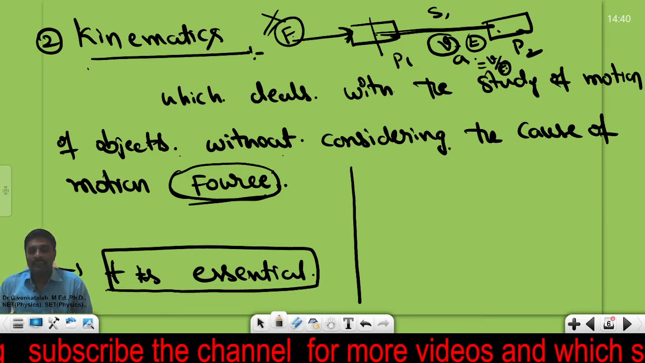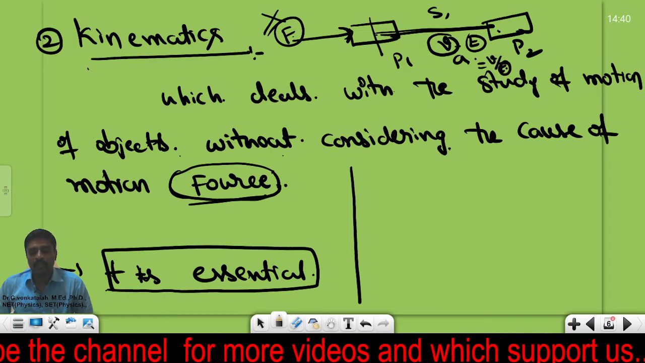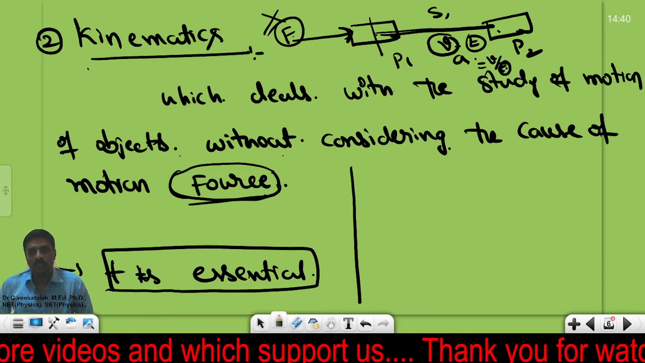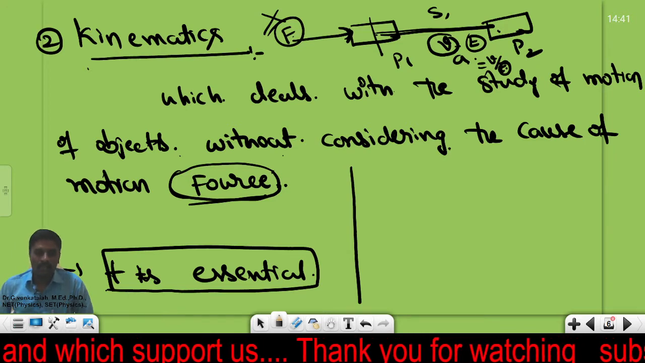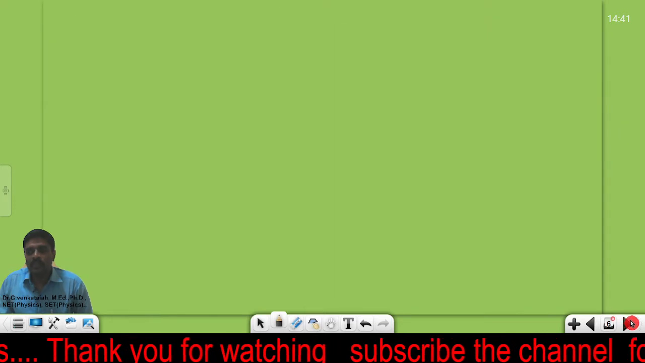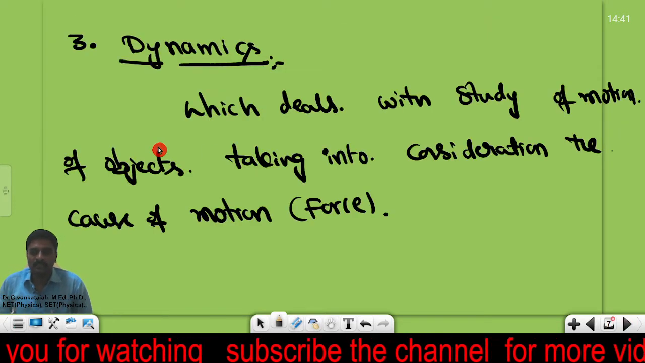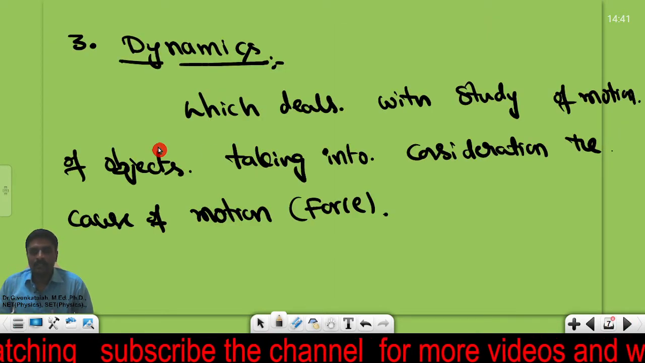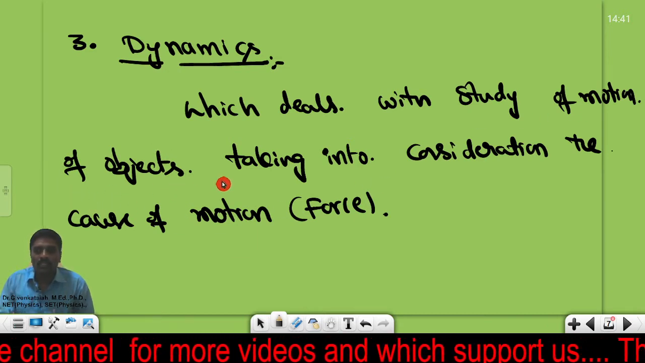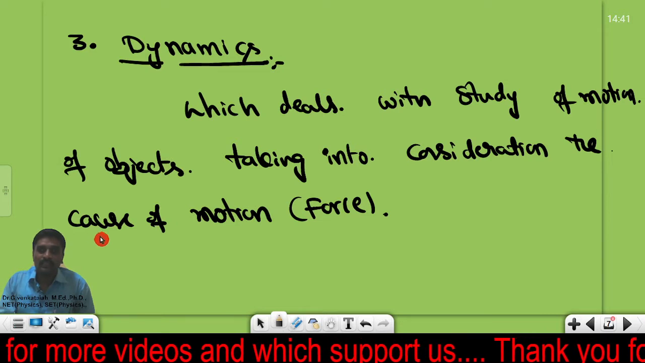Kinematics is the branch of mechanics which deals with moving bodies or bodies in motion without considering the cause of motion. That cause is nothing but force. Now let me go to the next one. What is meant by dynamics? Dynamics is also a branch of physics which deals with the study of motion of the object, taking into consideration the cause of motion.